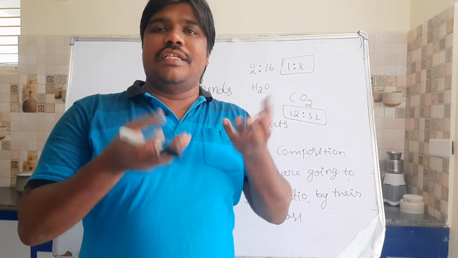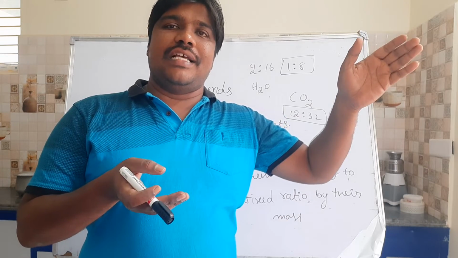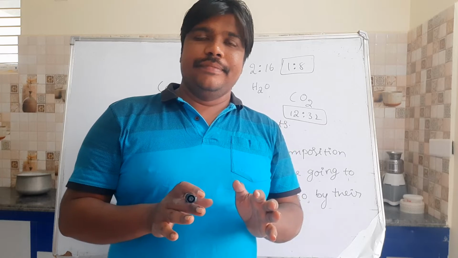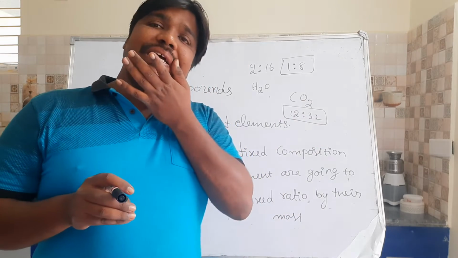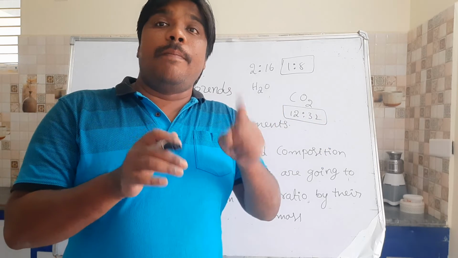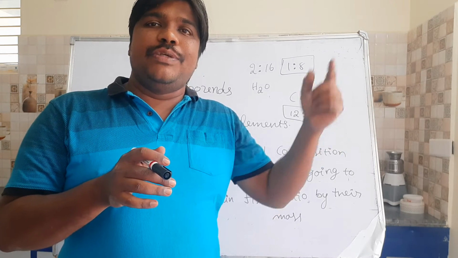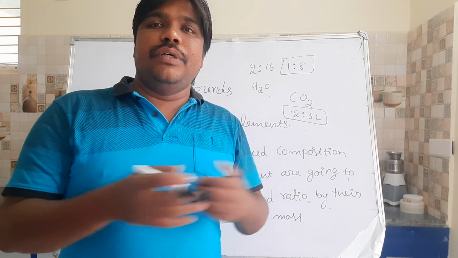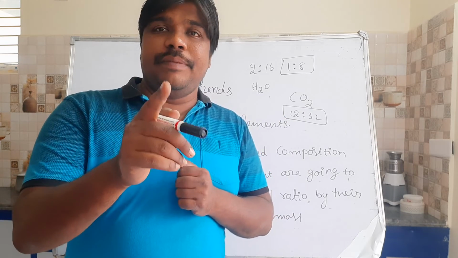Compounds are going to be split up into their elements, but elements are not going to be split up into their constituents. Just keep that in your mind.